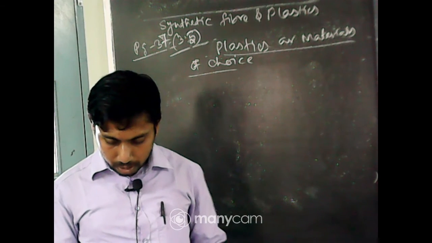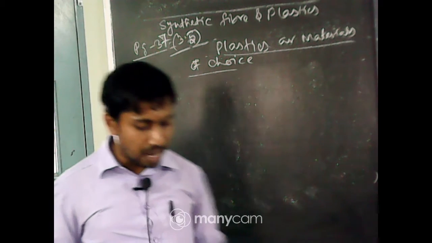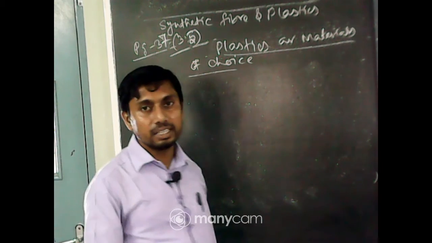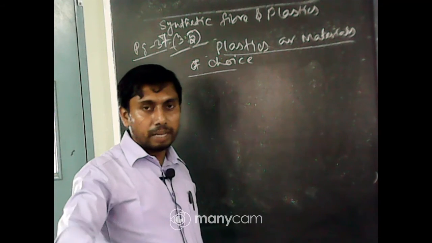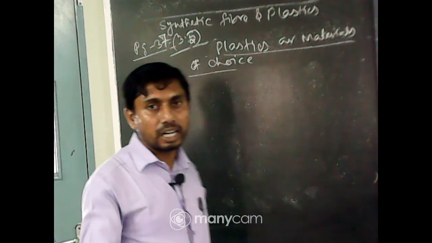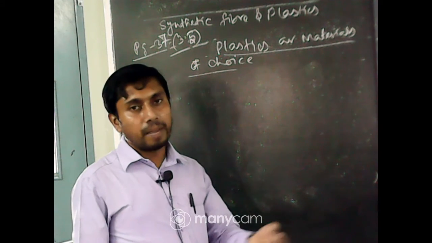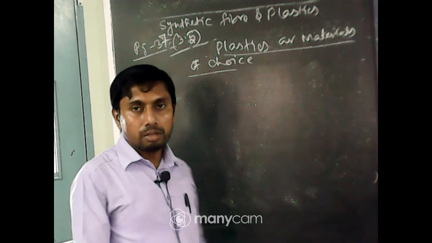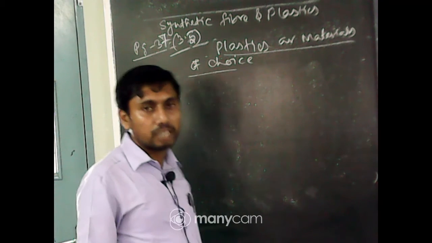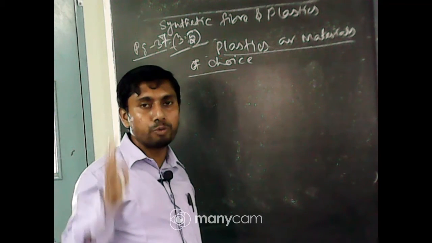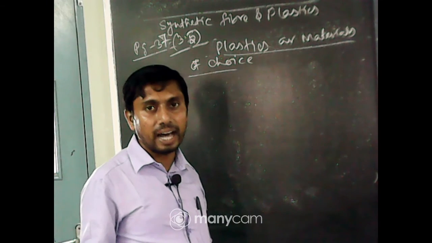Next one is that plastics are poor conductors of heat. Now, if we compare the conduction of heat with respect to plastic and metal, plastics are non-conductors or very poor conductors of heat. That means up to a moderate temperature, not in the high temperature.